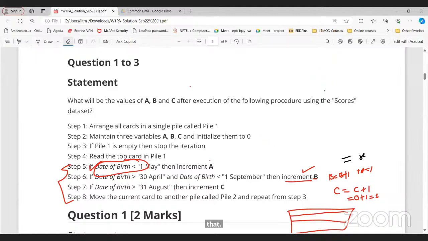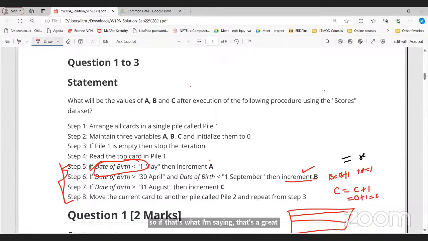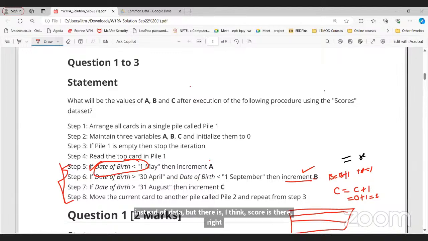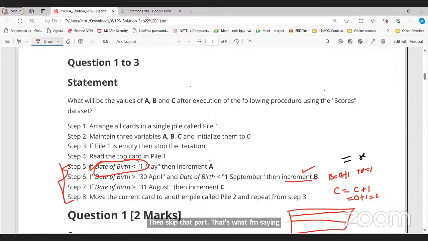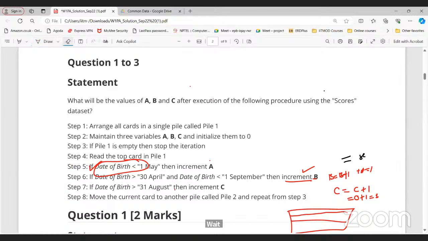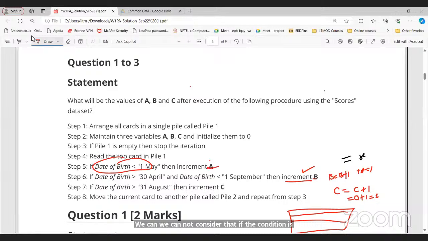That's a great question, but if you understand this, it is the same thing, only instead of date of birth, I think score is there. If there is no condition where 250 can be added, then skip that part. If the condition is not true, then we cannot increment. That's it.